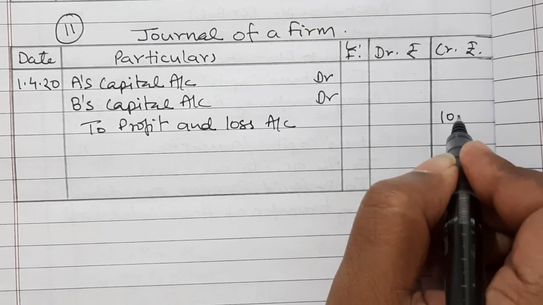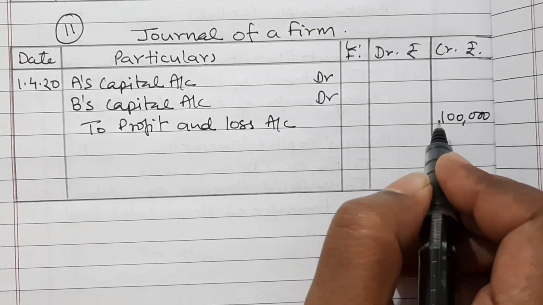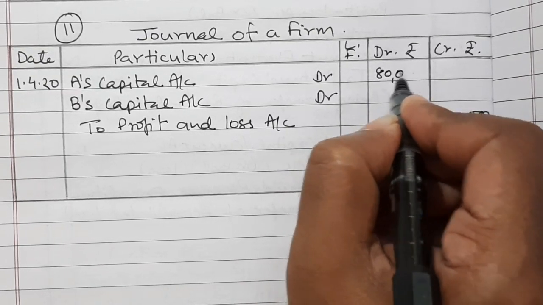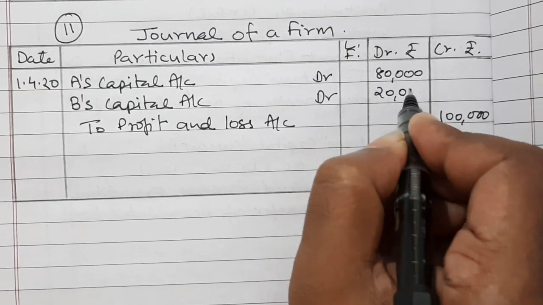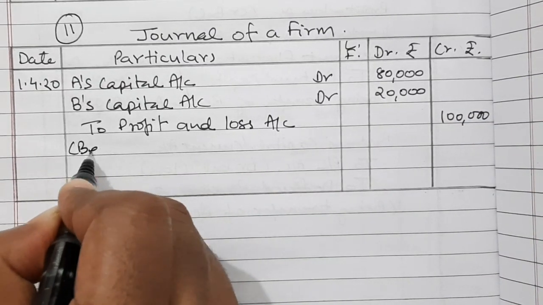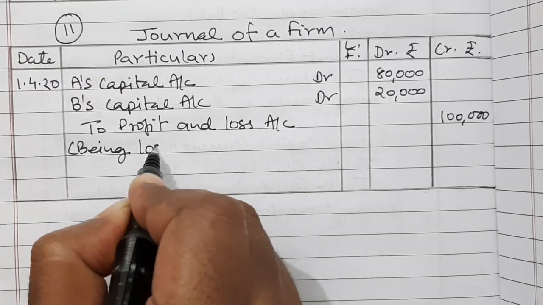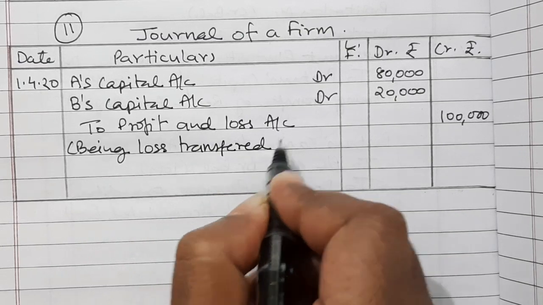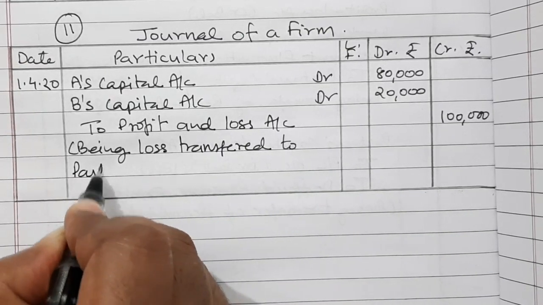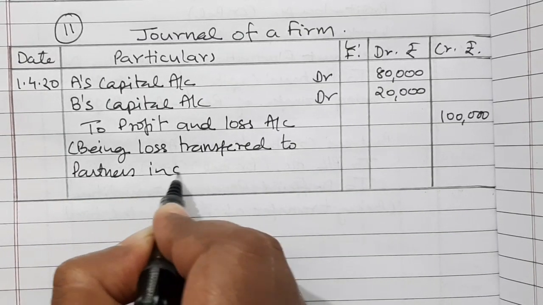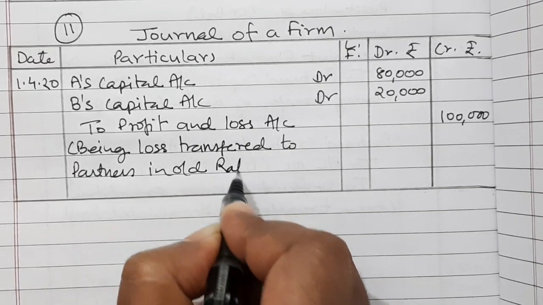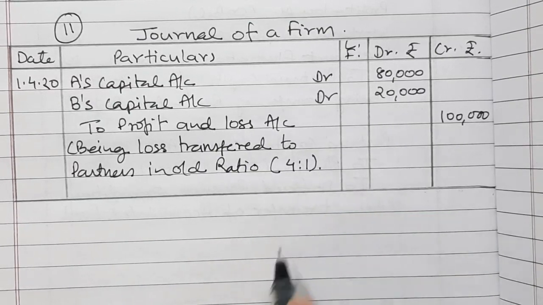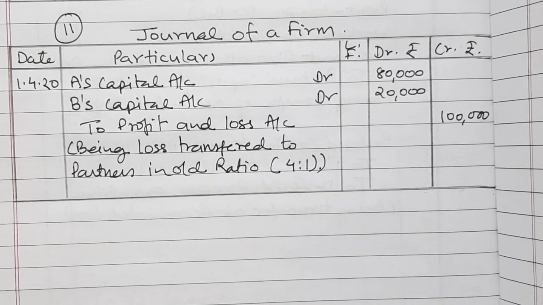One lakh will be distributed in their old ratio, that is 4:1. So 80,000 is to 20,000. Being loss transferred to partners in old ratio, that is 4:1. That's the solution.